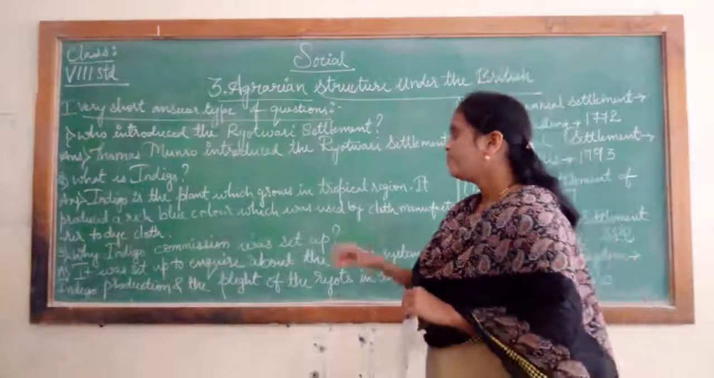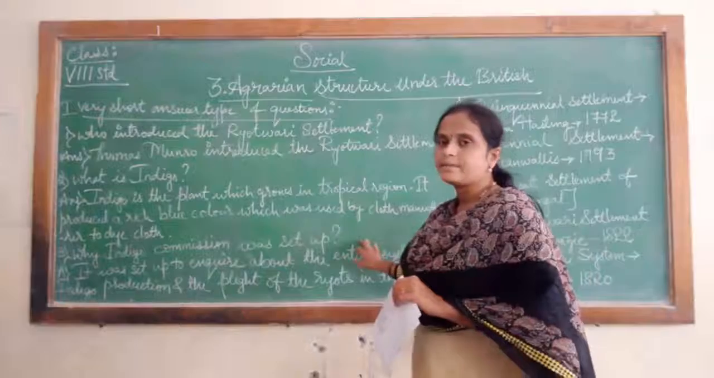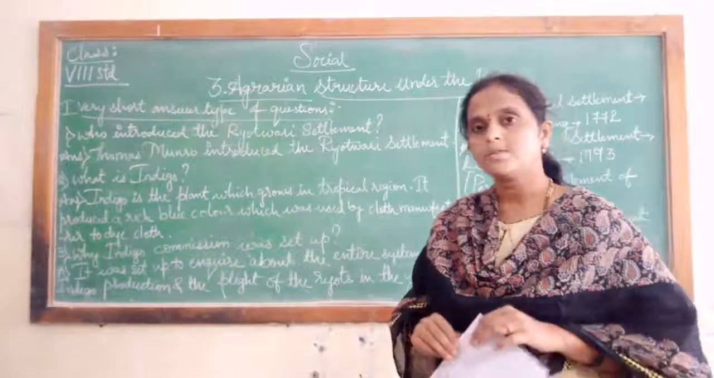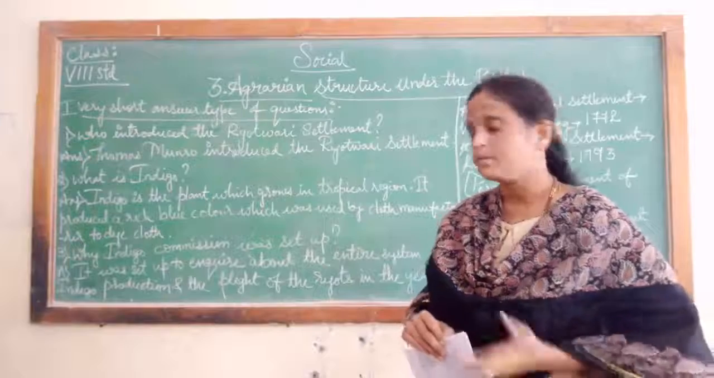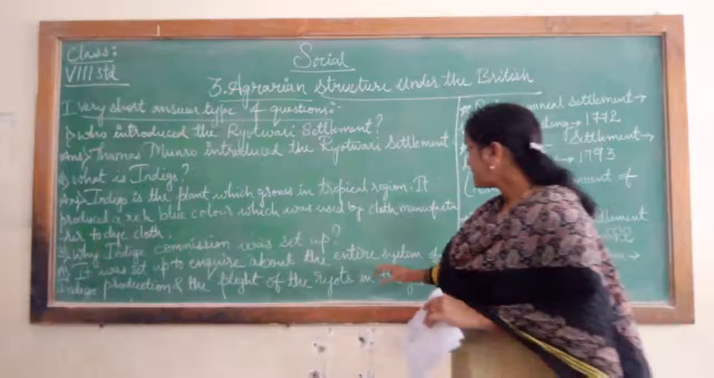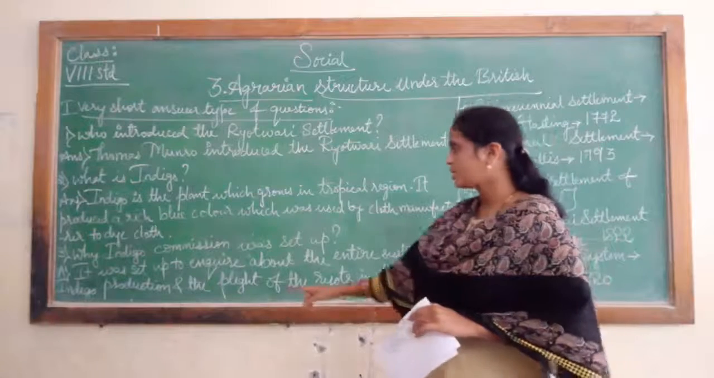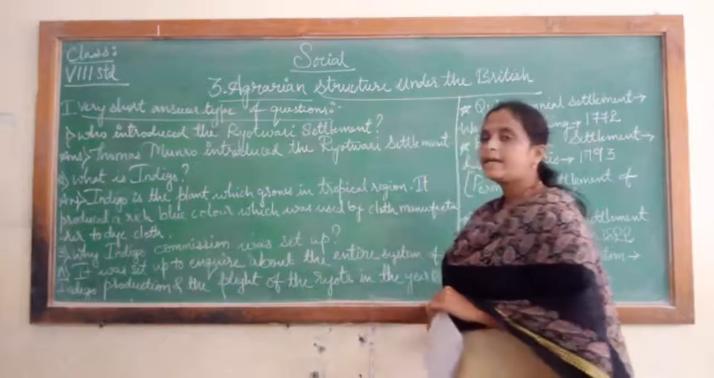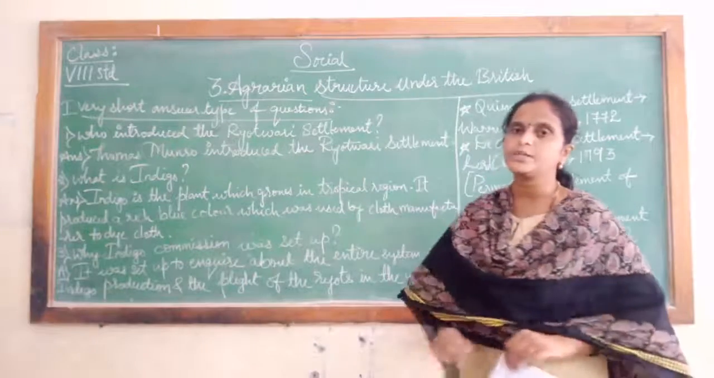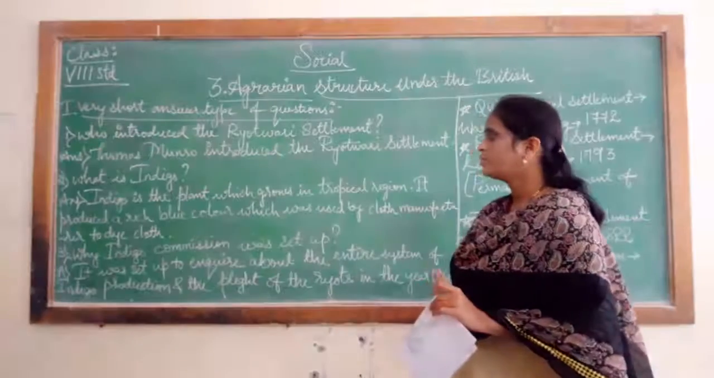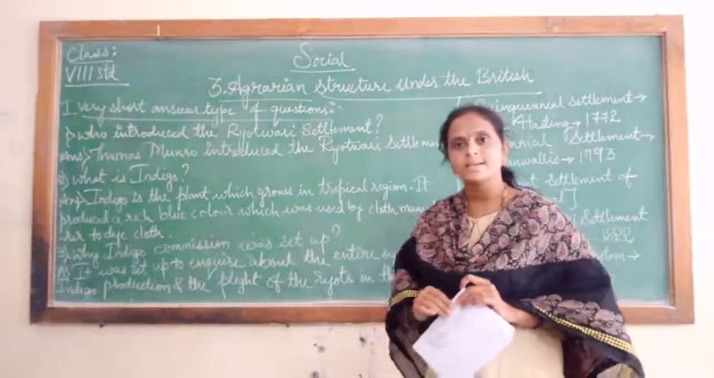Next question, why was the Indigo Commission set up? The British set up the Indigo Commission. What was their main aim? It was set up to inquire about the entire system of indigo production and the plight of the ryots in the year 1860, means the condition of the farmers during 1860. For this reason the Indigo Commission was set up.